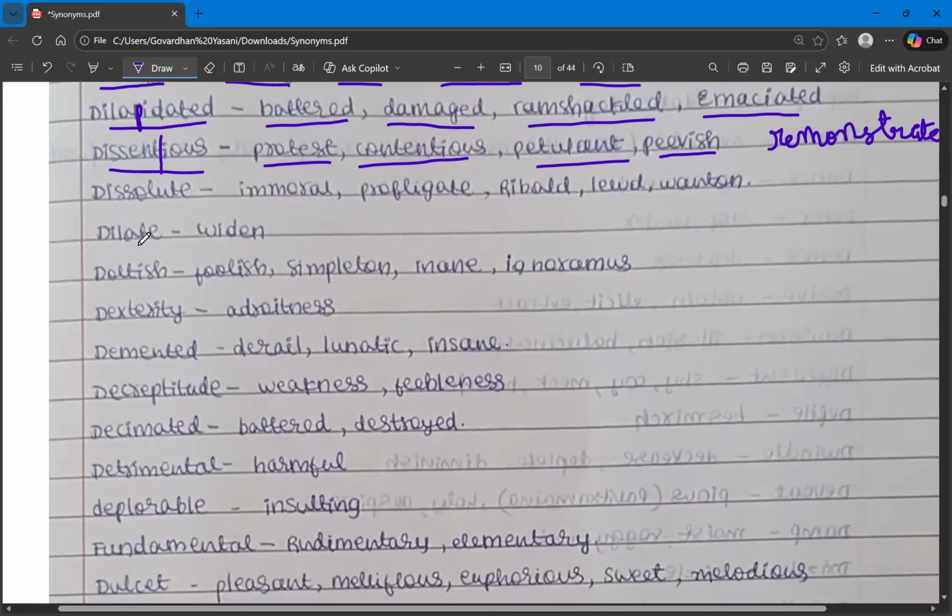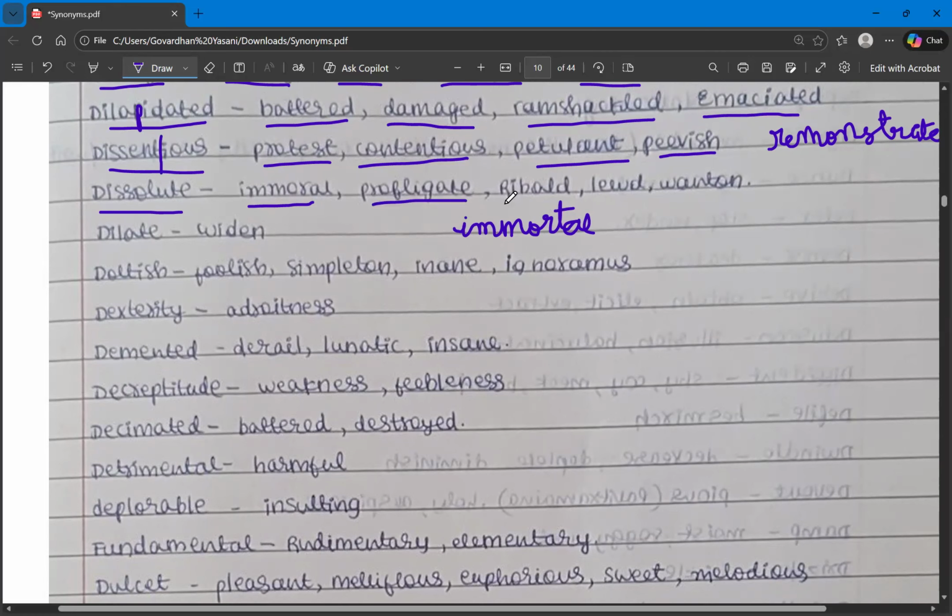And then we have dissolute. Dissolute means someone who is immoral. Immoral is different from immortal. What does immortal mean? One who doesn't have death. Mortal means one who has death, whereas immortal means one who doesn't have death. Whereas immoral means doing something that is not ethical. So, dissolute means immoral. And then we have profligate.